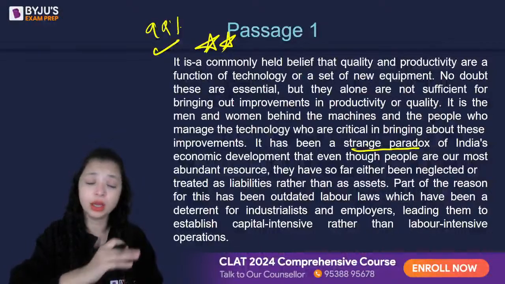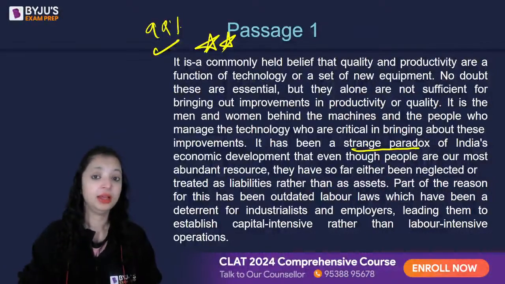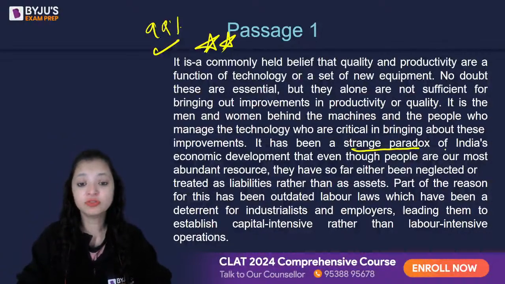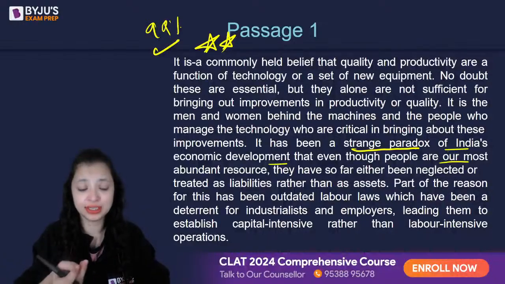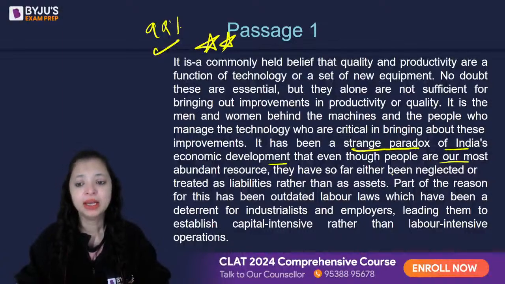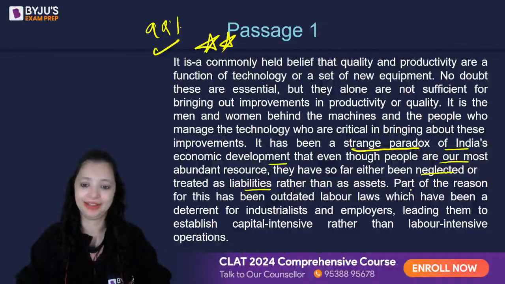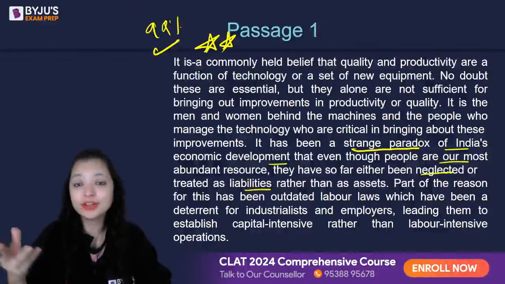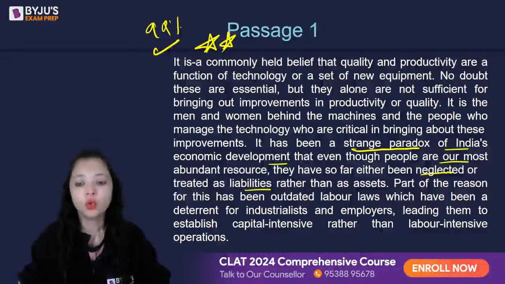I'm sure you've seen that multiple times in the mocks as well. There are very strong chances you get a question on the paradox. Now, what is the paradox here? The paradox of India's economic development is that we have human resource, that is, लोग हमारे पास इतने ज्यादा हैं, फिर भी या तो हम उनको नेग्लेक्ट करते हैं और नहीं तो उनको हम लायबिलिटी की तरह देखते हैं. अदरवाइज ये जो हमारा ह्यूमन रिसोर्स है, अबंडेंट रिसोर्स है, जो हमारे पास लोग हैं, वी कैन एक्चुअली यूज देम